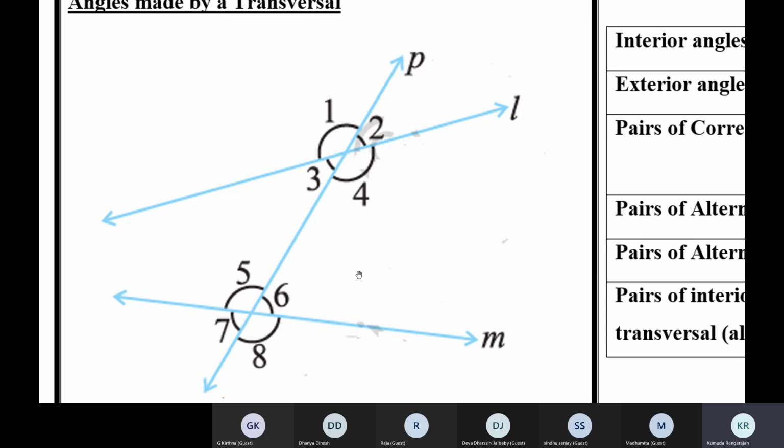So linear pair of angles and vertically opposite angles. Linear pair, the sum is 180. Vertically opposite angles are equal. These two are not related to parallel lines. Okay, now coming to two lines intersected by a transversal.